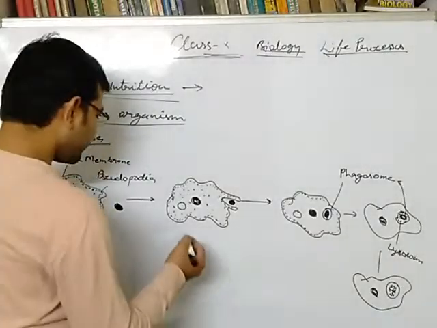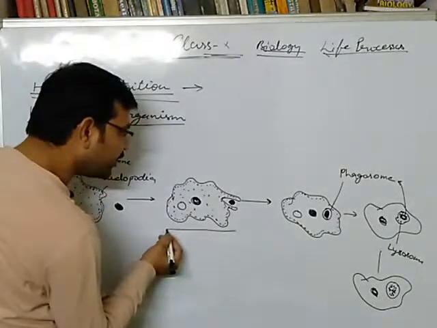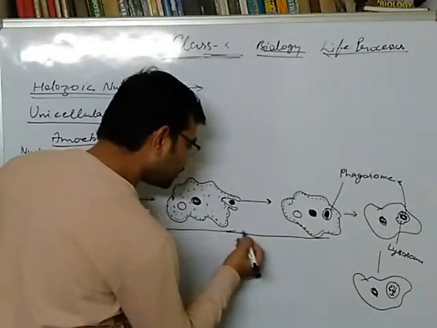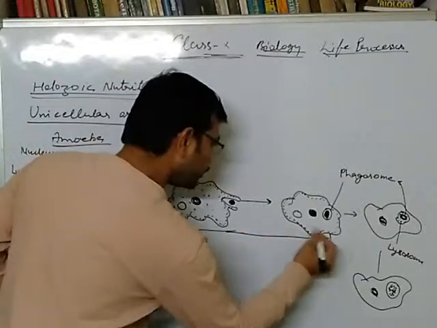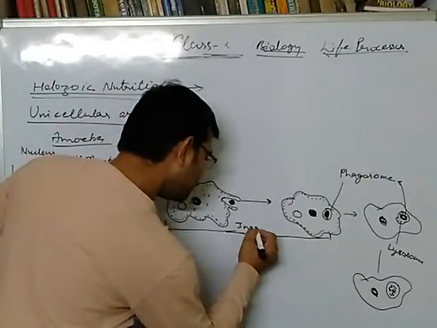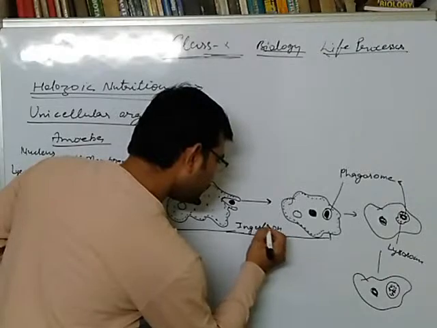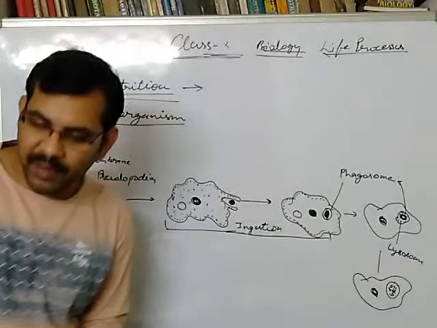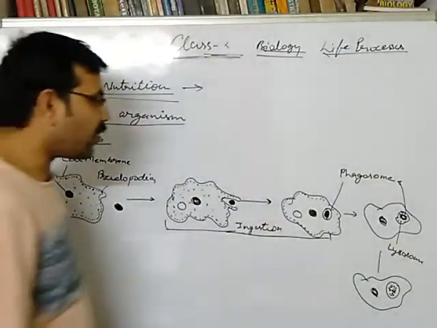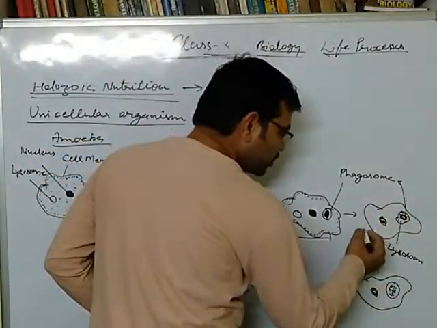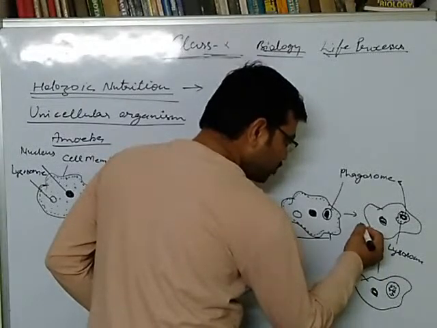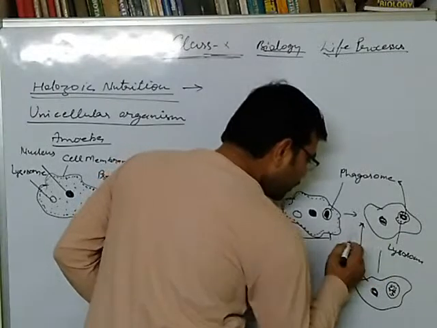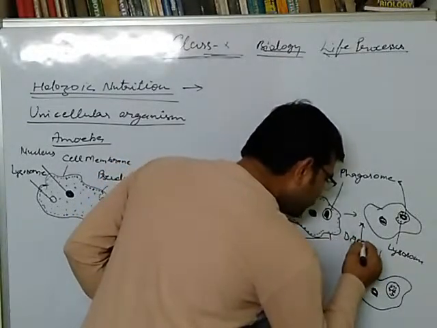Now let us see here. This process is termed as ingestion. All these steps include ingestion. Food has been ingested inside the amoeboid cell. Now these two steps are termed as digestion. Here digestion is happening.